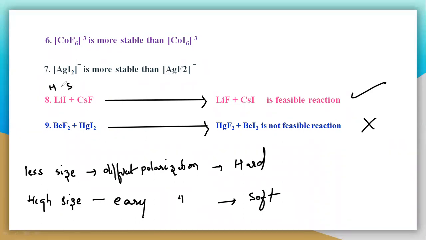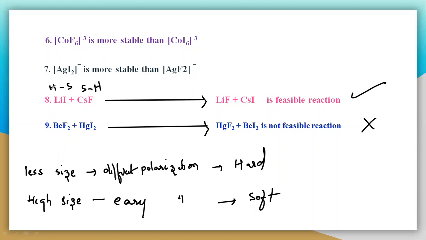And this iodine, which is soft, interacts with hard acid lithium, a hard-soft interaction. Again here, cesium, which is very large in size, is soft. Cesium is in the 7th period, the last one, so it is soft. And you can take fluorine, which is very small, in the 2nd period, so you know that it is very hard.